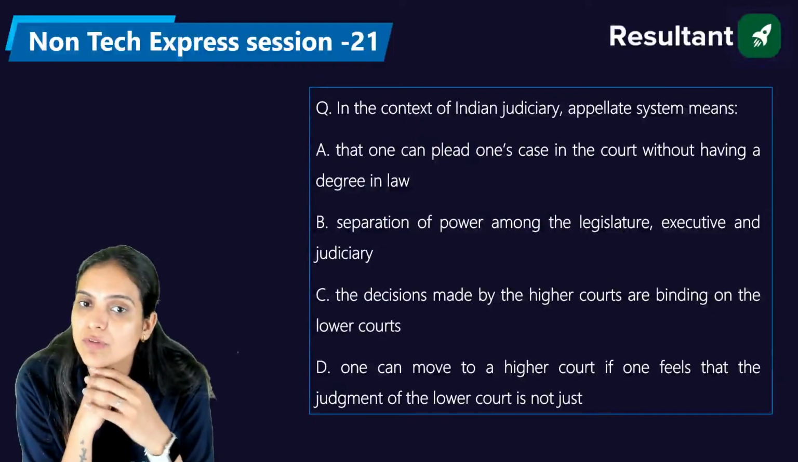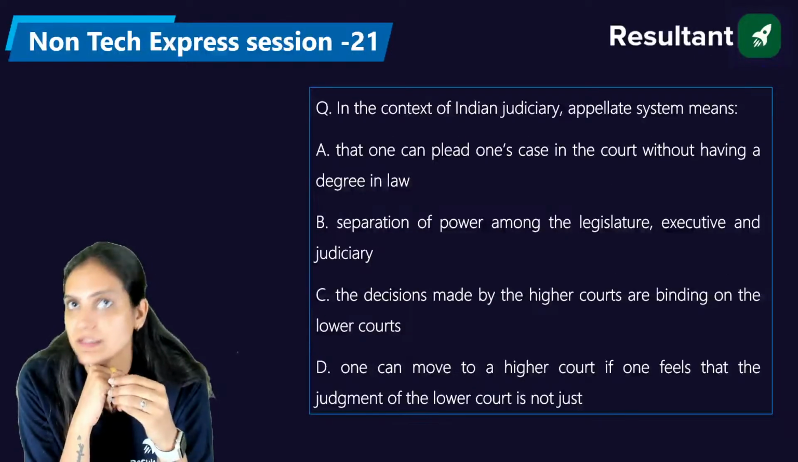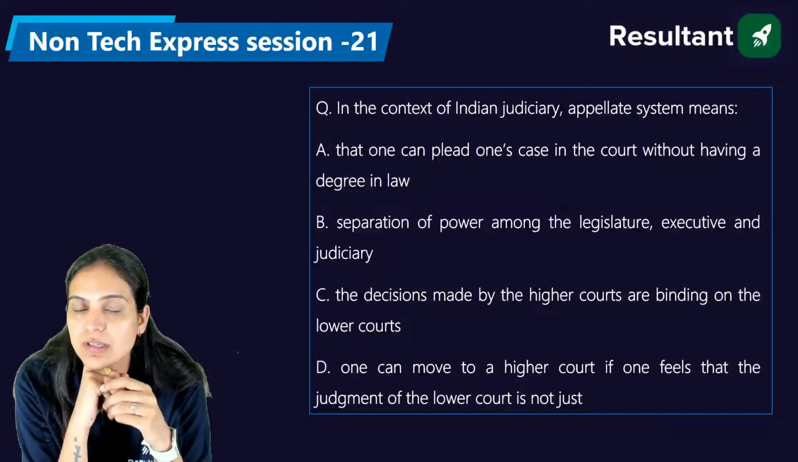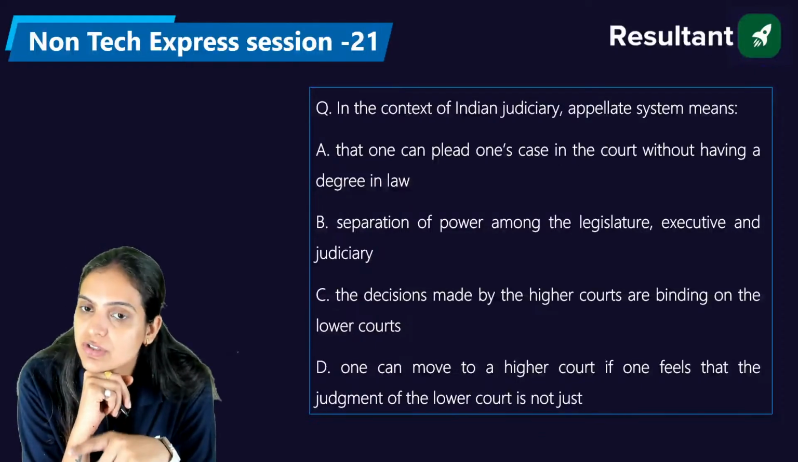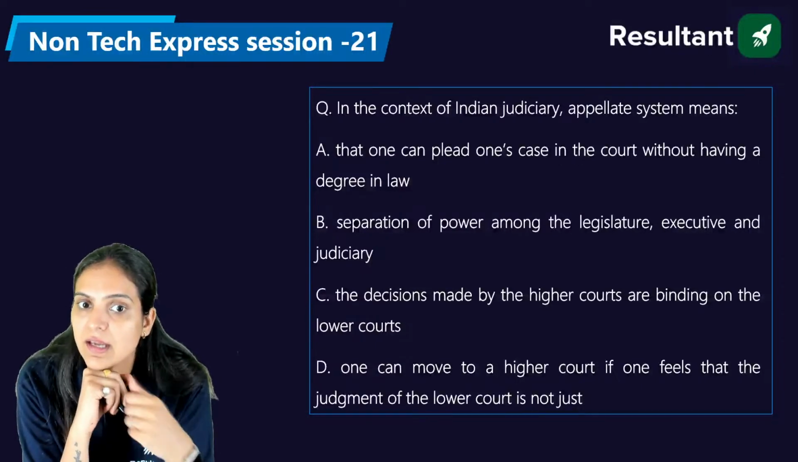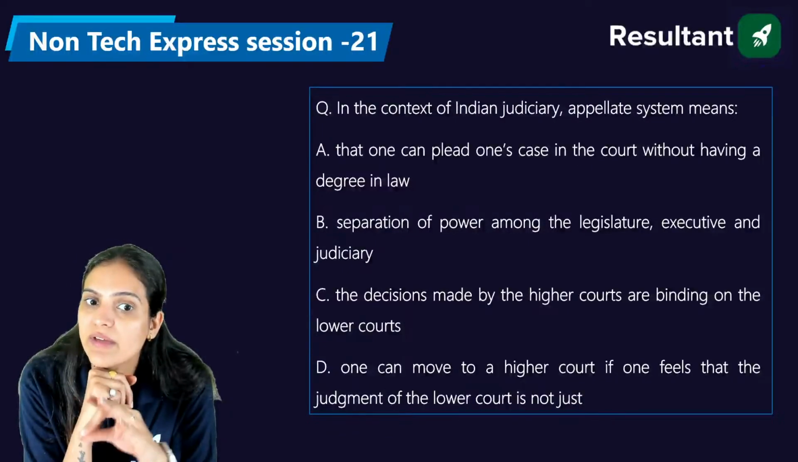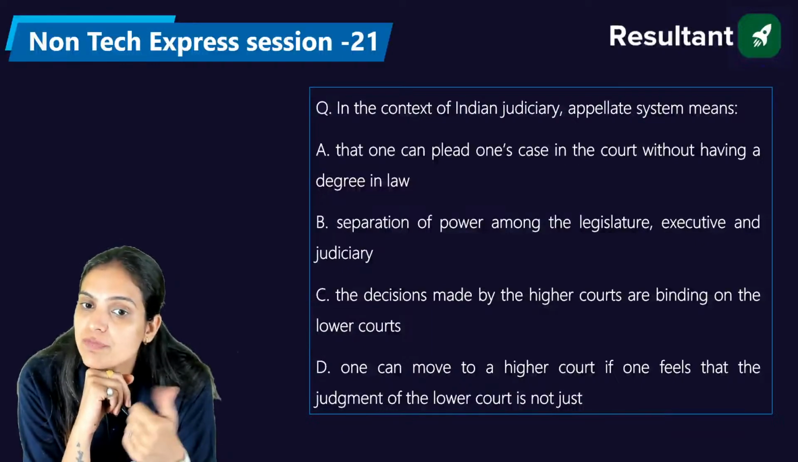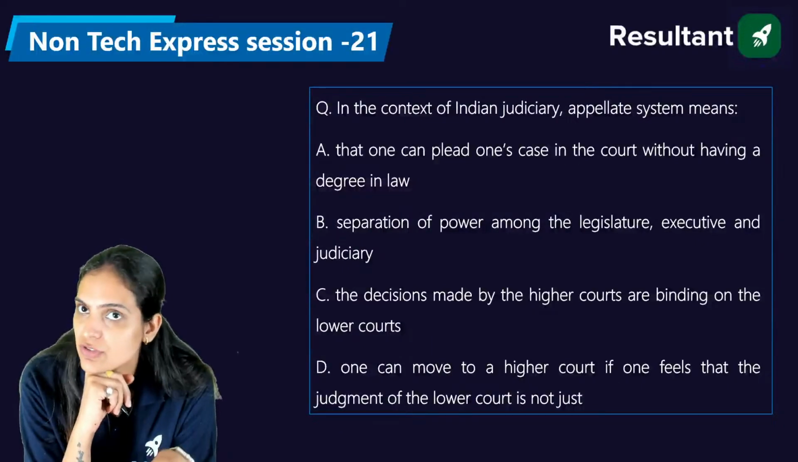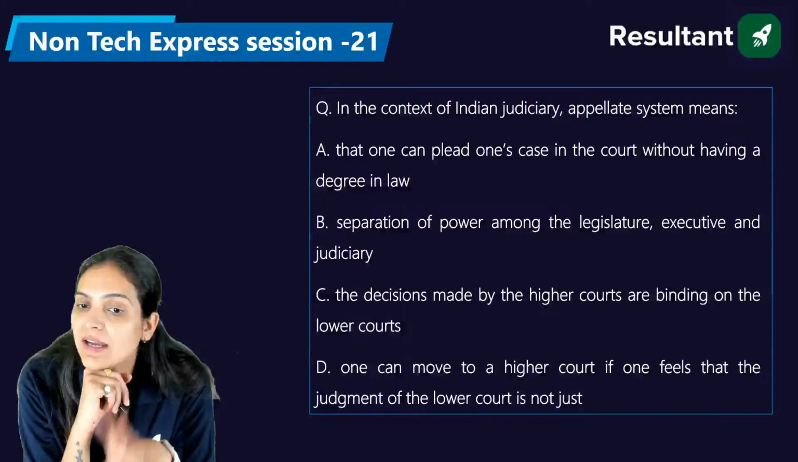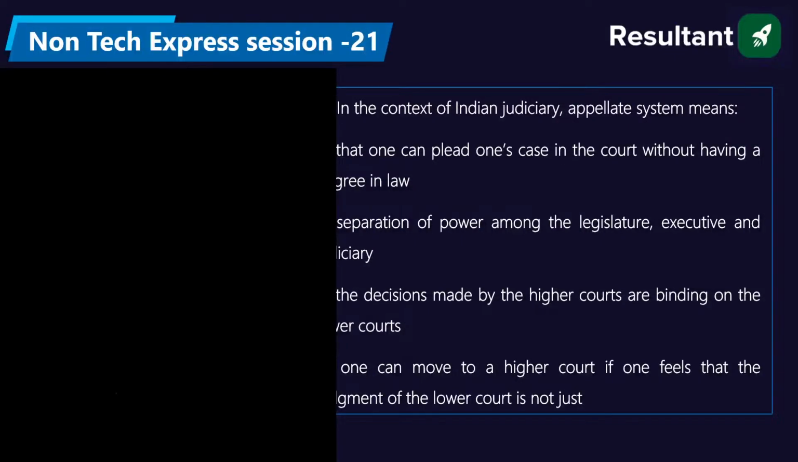Now, in the context of the Indian judiciary, appellate system means: A, that one can plead one's case in the court without having a degree in law; B, separation of powers among the legislature, executive, and the judiciary; C, the decisions made by the higher courts are binding on the lower courts; and D, one can move toward a higher court if one feels that the judgment of the lower court is not just. So please answer, everyone.